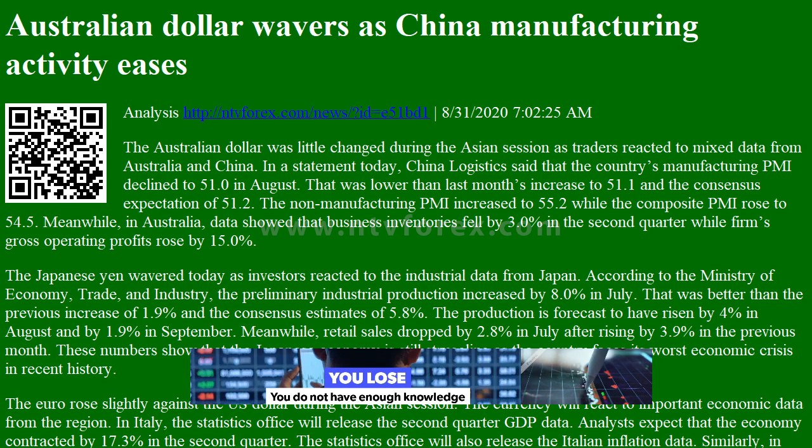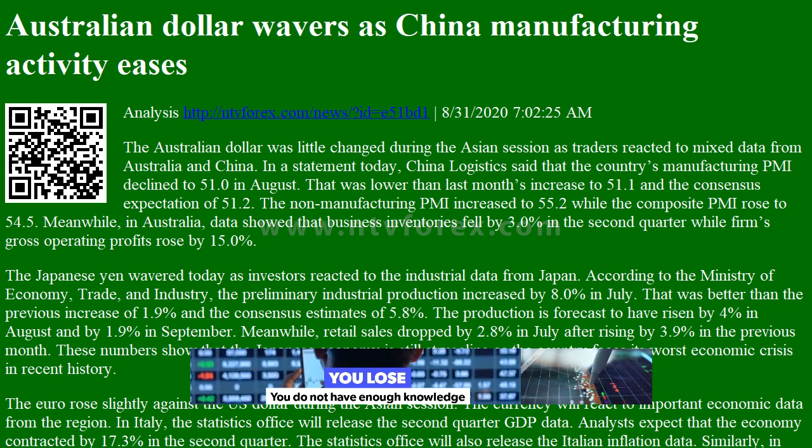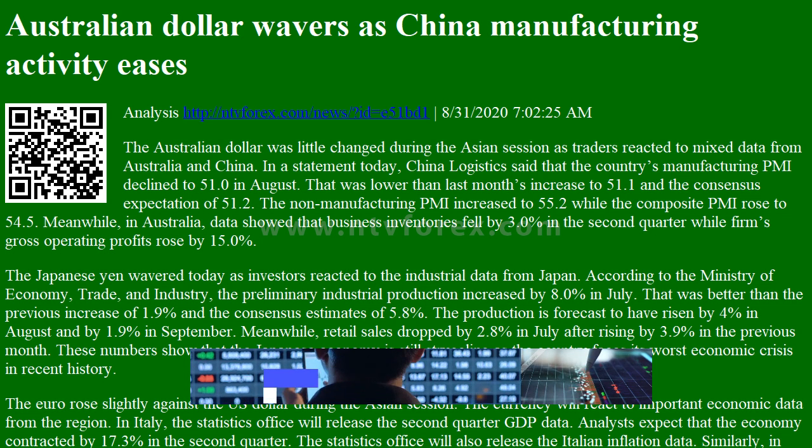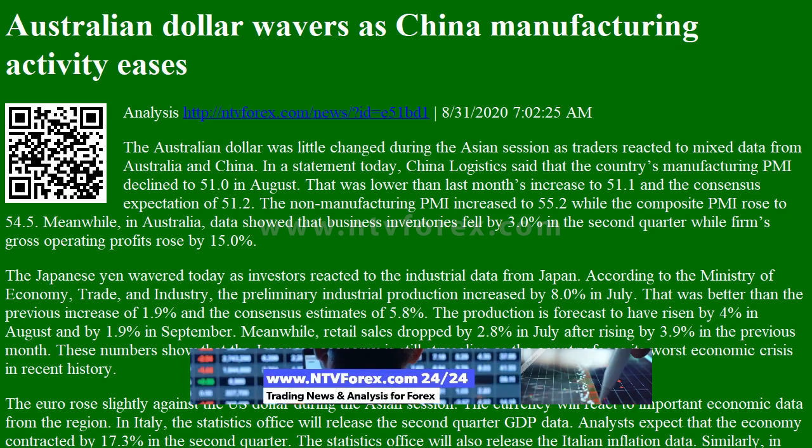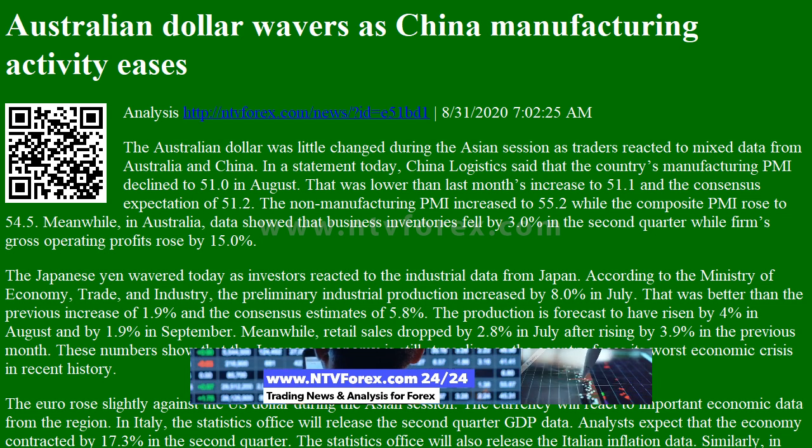www.ntvforex.com. Australian dollar wavers as China manufacturing activity eases. Analysis. The Australian dollar was little changed during the Asian session as traders reacted to mixed data from Australia and China.